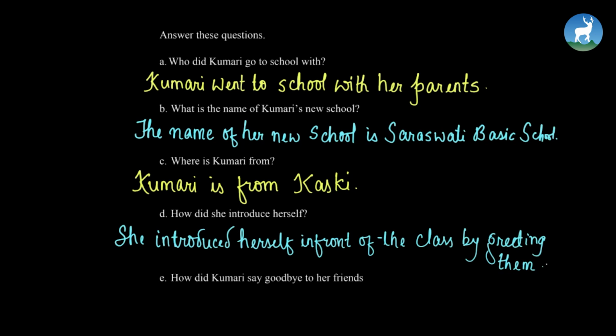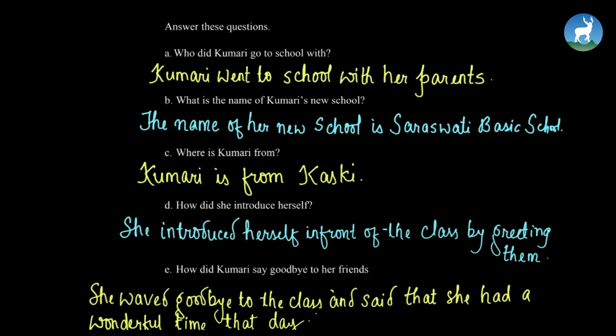Now, the last question we have is, how did Kumari say goodbye to her friends? She again said goodbye to her friends in front of the class, revealing that she had a wonderful time that day. So let's write it down in a sentence. She waved goodbye to the class and said that she had a wonderful time that day. Right? Okay, we are done with the question answers.